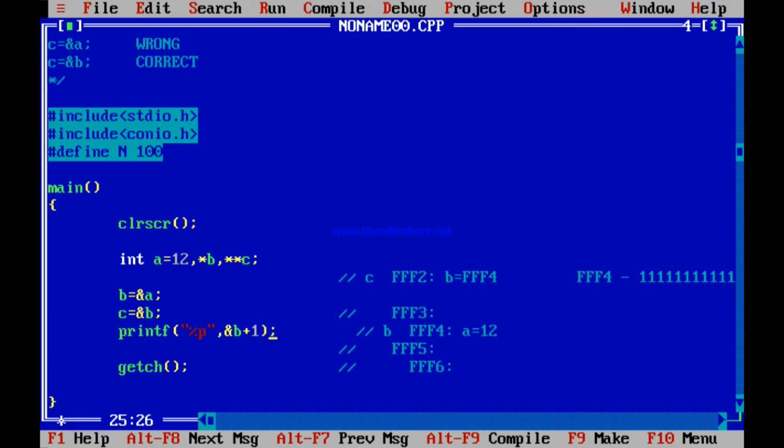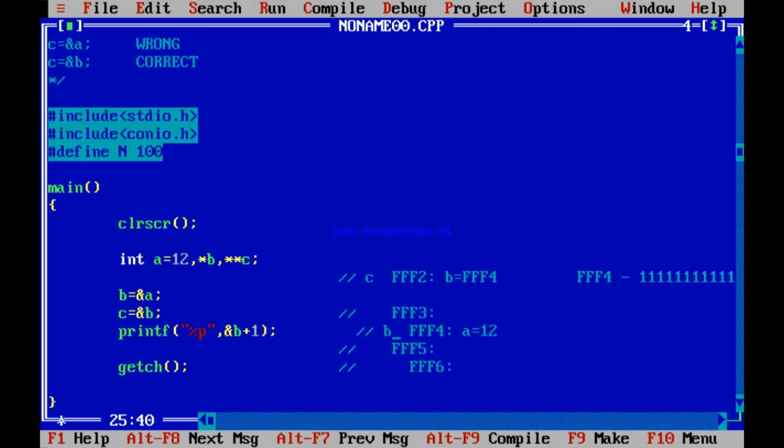Interesting. B is FFF4. FFF4 is contained in FFF2. FFF2 contains an address. An address means 4 hexadecimal digits. That is 16 binary digits, 16 bits. So how many memory locations will it take? 2, because each memory location is 8 bits. So 16 bits. So an address is contained in 2 memory locations. So increase of a pointer to a pointer should increase by 2 again, like increasing of a pointer to an integer. So this should print FFF2 plus 1, which is FFF4.